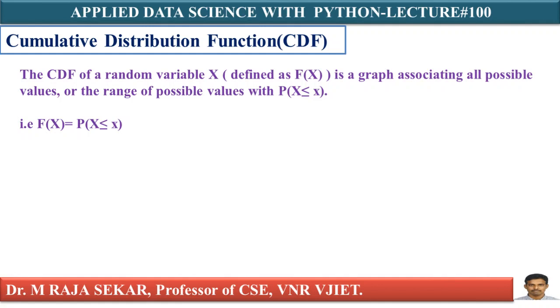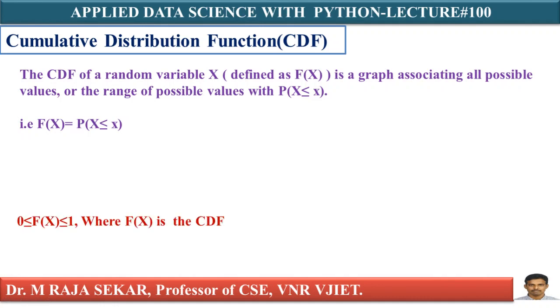It gives the probability that the random variable capital X is less than or equal to a certain number, that is capital F of X. Cumulative distribution function is represented by capital F of X and is defined as P of capital X less than or equal to small x. I will discuss this in detail in my future classes.